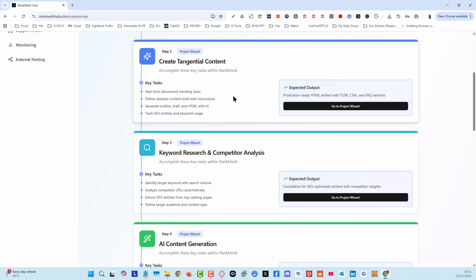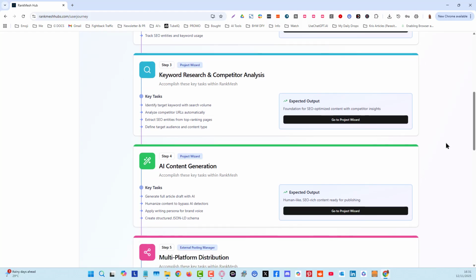Once you have generated that first article and you put it somewhere, when you post into the other 24 sites, it's going to be backlinking to that article. So it has to start with that article inside RankMesh, and then RankMesh is going to do a different variation that is suited to those exact platforms. It's writing a variation of your article for them, so that it can generate the backlinks for you.